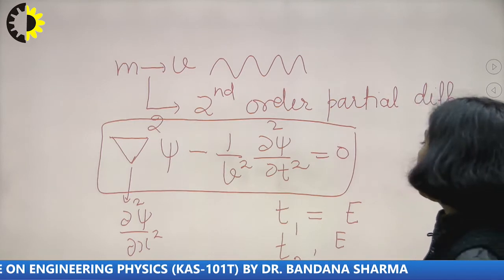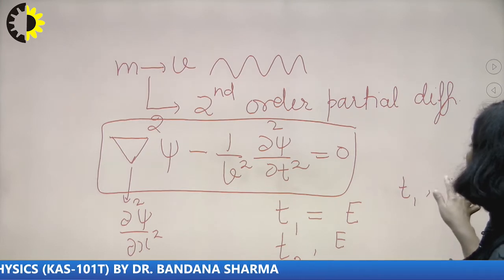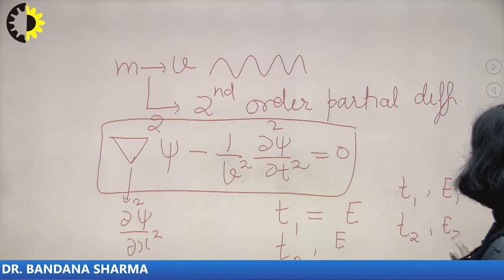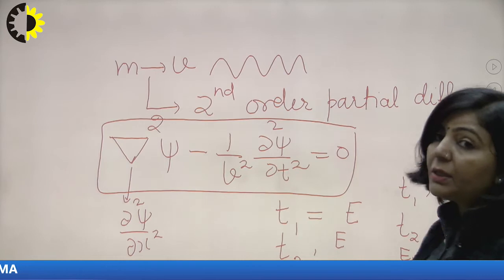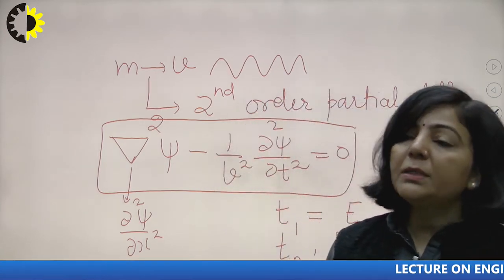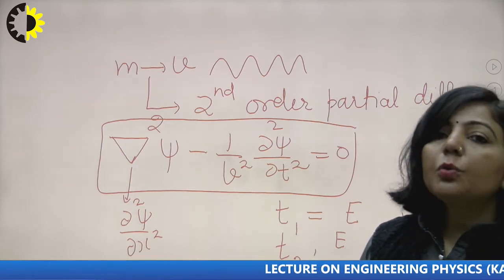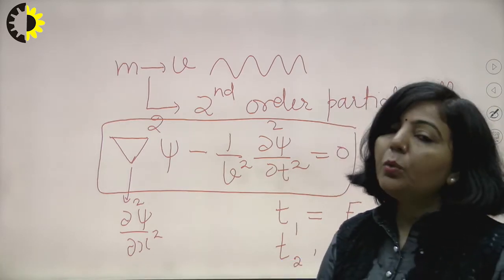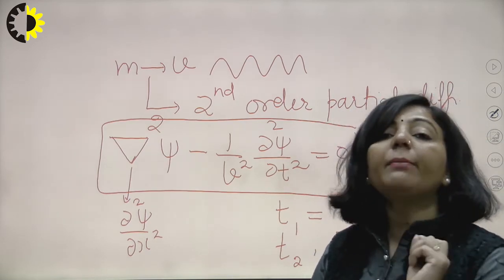The second case is a system in which at time t1 the energy is E1 and at time t2 the energy is E2, and these two energies are different, E1 is not equal to E2. This means the energy depends upon time, and at different times the energy of that microscopic system is different. To describe the wave nature associated with such a system, you use the Schrodinger wave equation in its time dependent form.